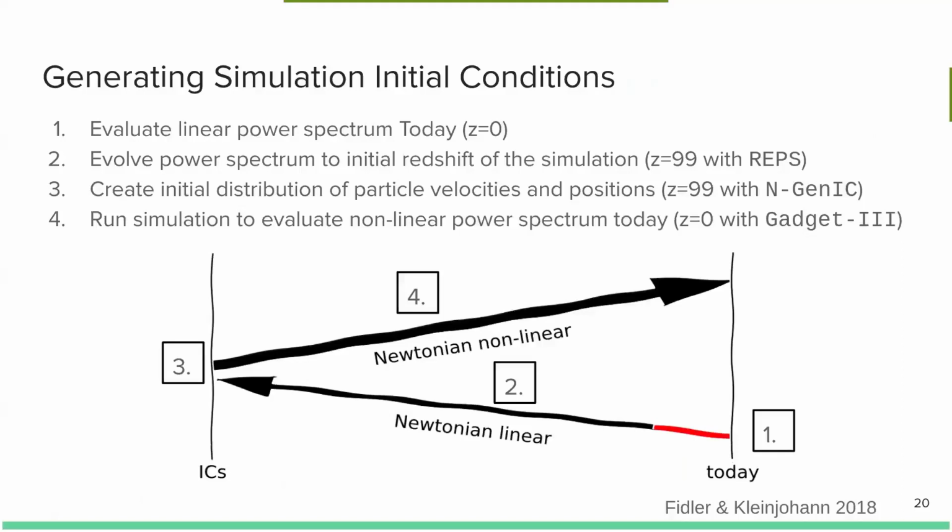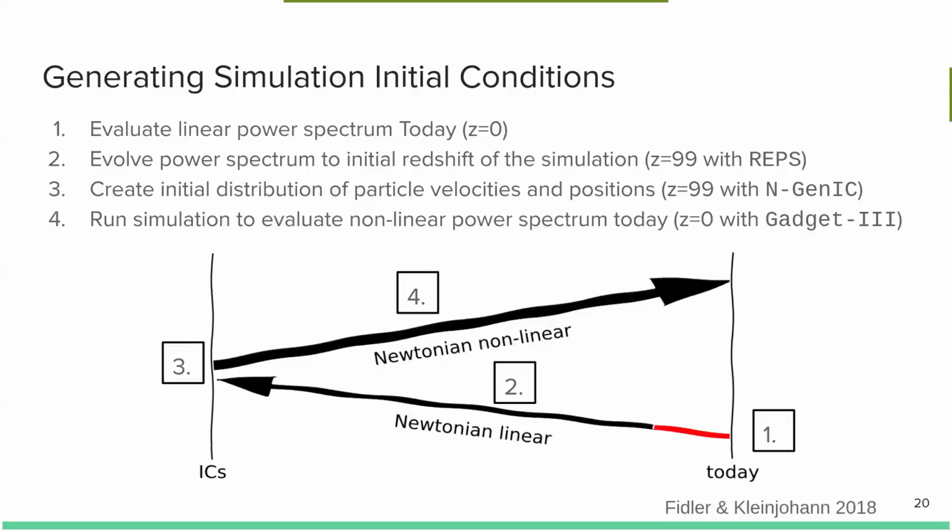So to make that generation of initial conditions and running of the n-body simulation a little more clear, we have a modified figure here from Fidler and Tram, 2018, which visualizes this process. At late times, so around z of 0, we want to ensure that our n-body simulation at the largest scales matches the linear prediction. So we start with a linear power spectrum prediction today from some sort of Boltzmann code evaluation from CLASS or CAMB.